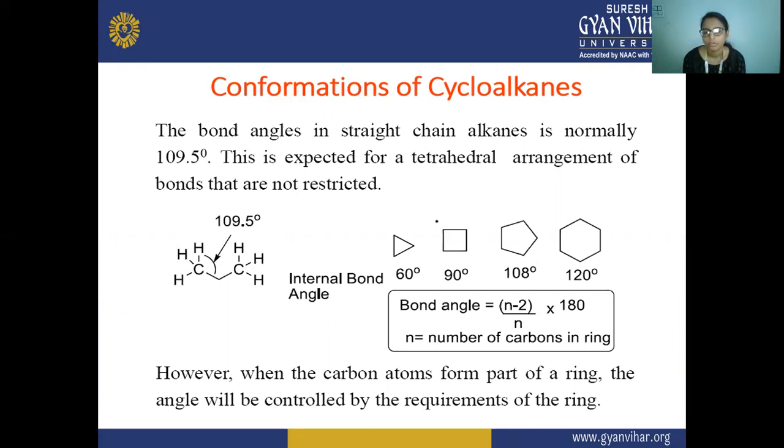The formula for calculating the bond angle in a cycloalkane is n minus 2 upon n into 180, where n is the number of carbons in the ring. However, when carbon atoms form part of a ring, the angle will be controlled by the requirement of the ring.